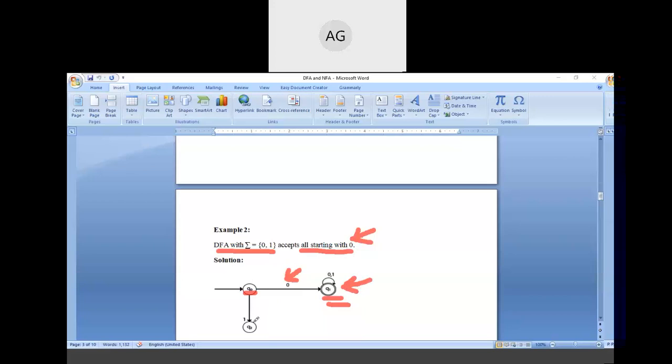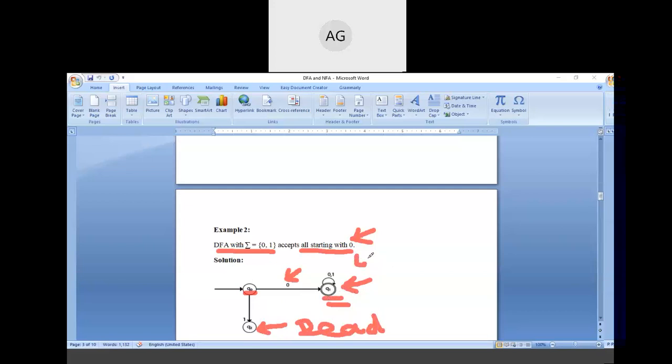And on getting the input 1, we reach the dead state or non-final state. So this is the dead state. After getting the input symbol 1, if we reach Q2, this is the dead state, and after getting input symbol 0, we get to the final state.